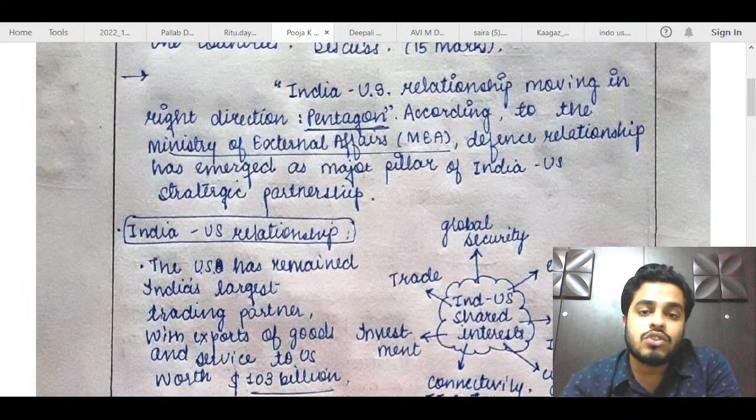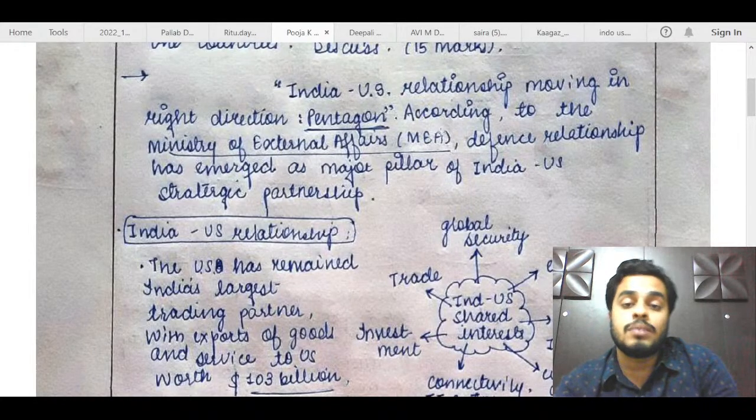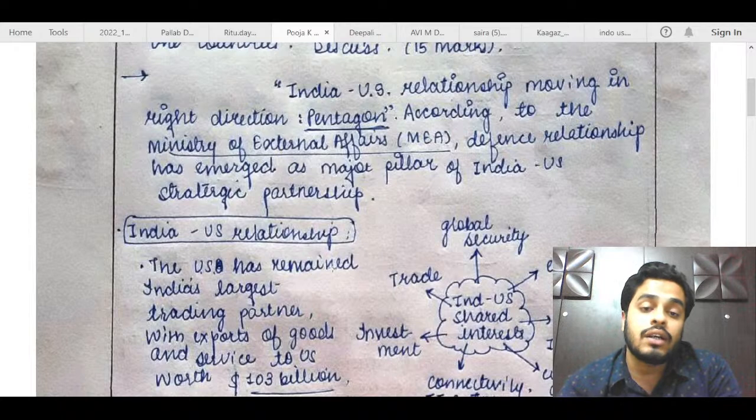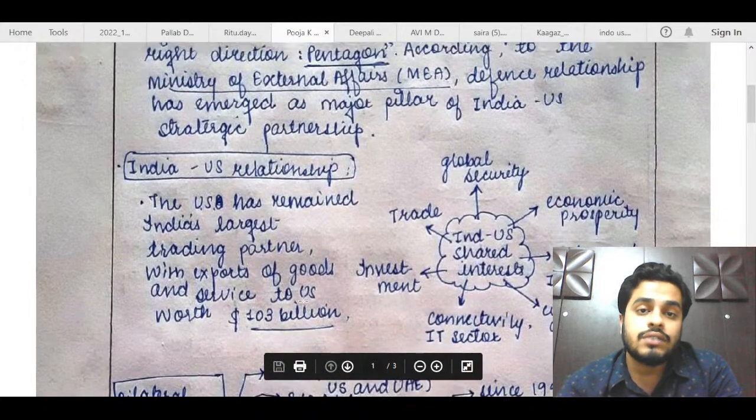So in the introduction, she has talked about the defense relationship. Don't try to make the introduction more broad based. Like global strategic partnership is a more broad based thing, so that could have been mentioned. For the defense relationship, you will have to talk about a convergence of interest. So again, that will make you repeat your points. Otherwise, this first statement is fine.